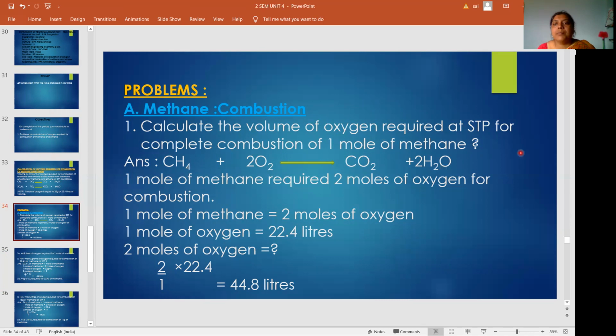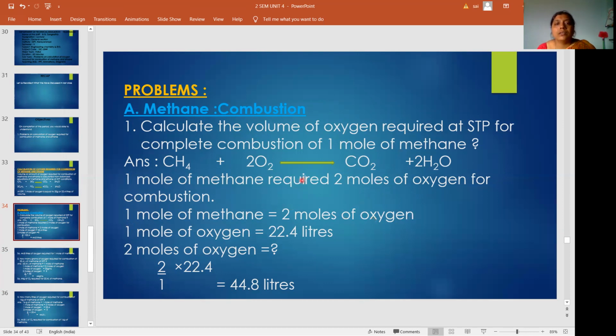Then we have to write the methane combustion equation. This is the methane combustion equation. You have to learn it by heart: CH4 plus 2O2 gives rise to CO2 plus 2H2O. So by this equation, what are you getting? 1 mole of methane is combusted by how many moles of oxygen? 2 moles of oxygen. So 1 mole of methane requires 2 moles of oxygen for combustion. So to combust 1 mole of methane, how many moles of oxygen do we need? 2 moles of oxygen. So 1 mole of methane is equal to 2 moles of oxygen.